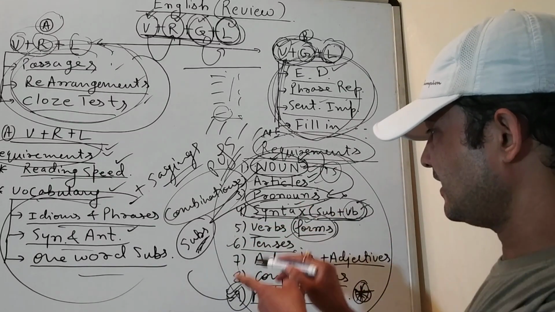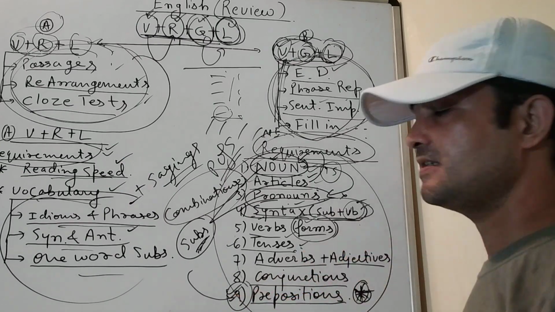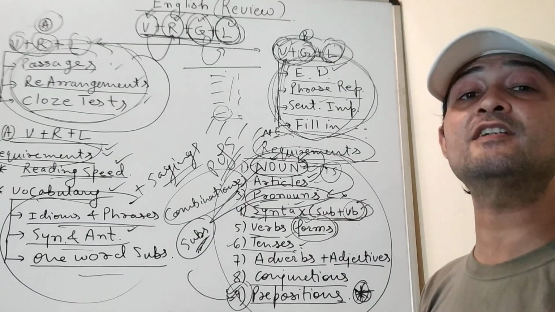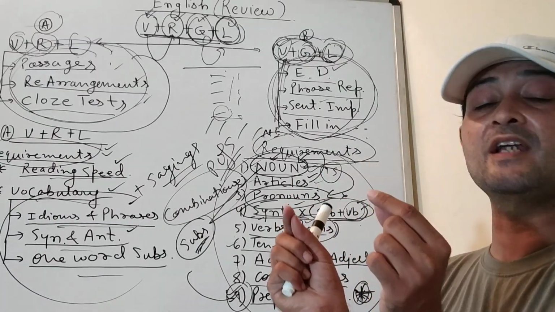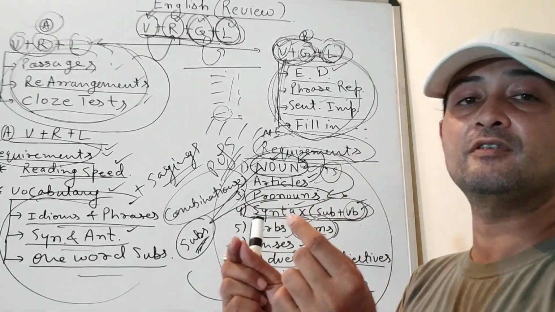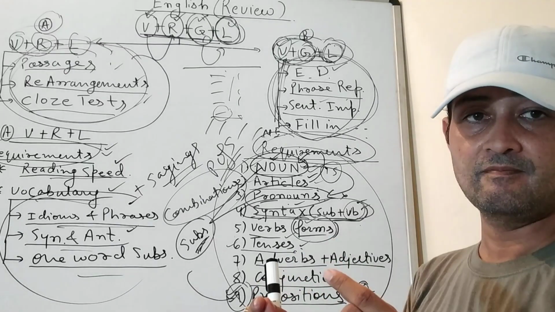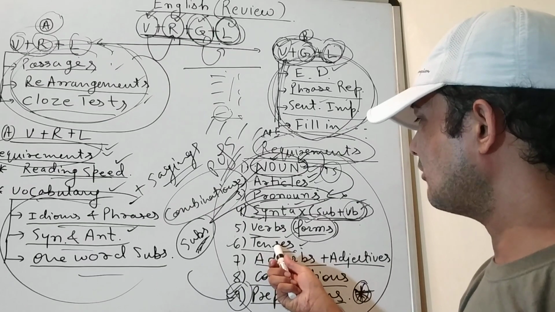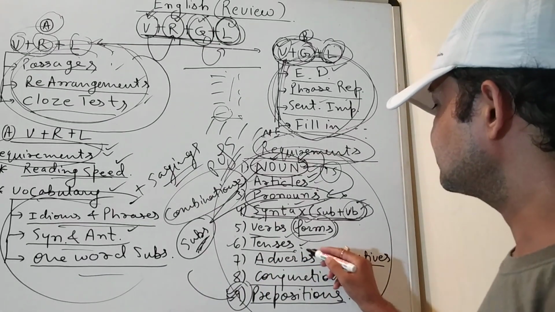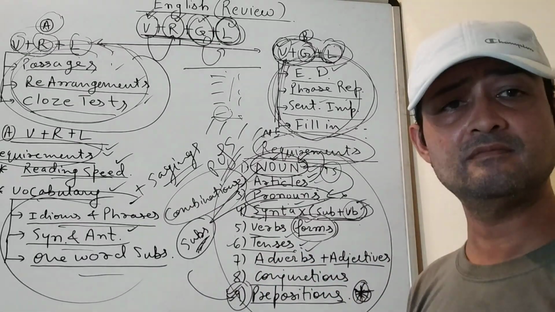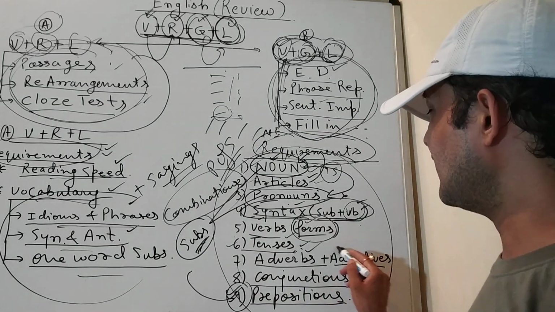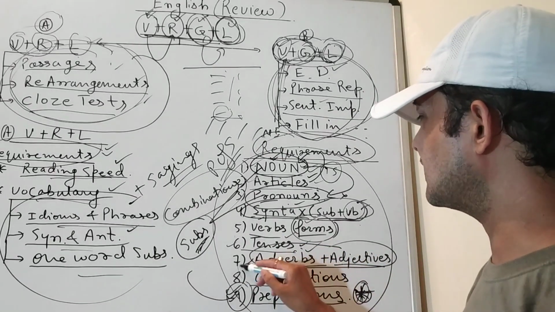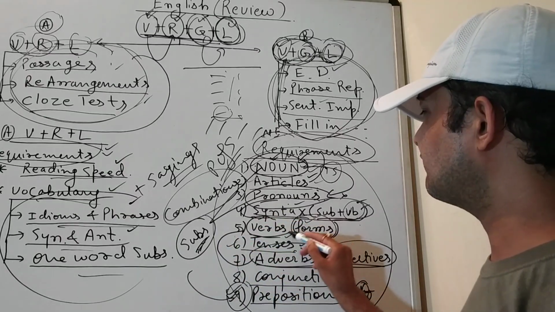Verbs change, they change tenses. Then we come to tenses and we study the formula of the verb used in tenses and its logic: for what kind of sentences, what type of verb is used, and why, and in what condition. That is all about tenses. After that, there are adverbs and adjectives. Why did I place adverbs and adjectives together? Because all the adverbs are words that qualify verbs.